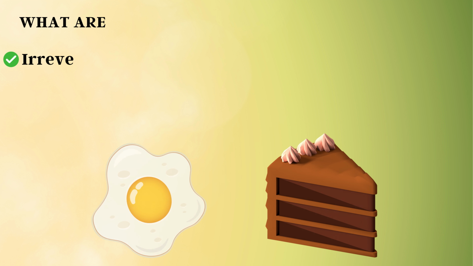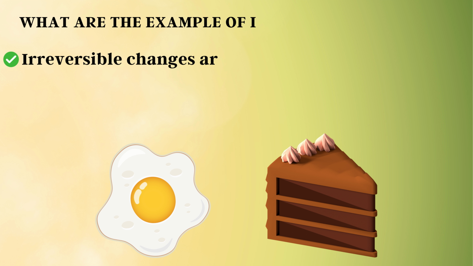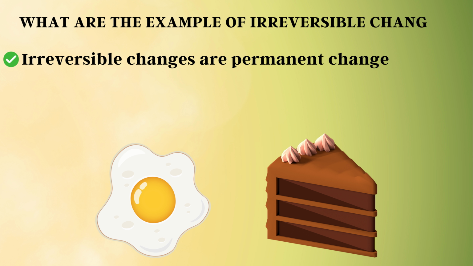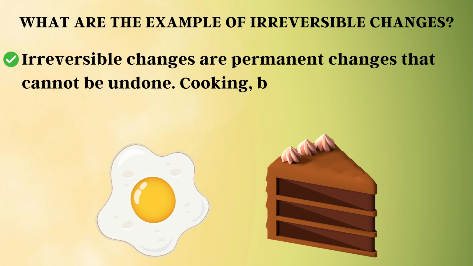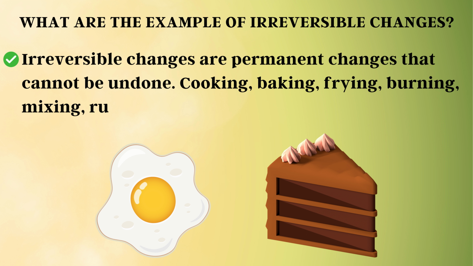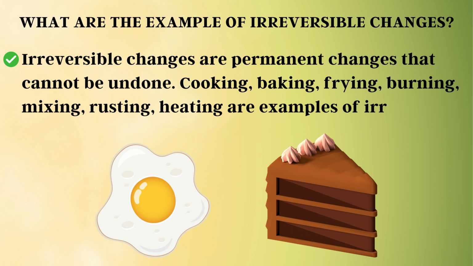Now we'll talk about what are the examples of irreversible changes. Irreversible changes are permanent changes. It cannot return or it cannot be brought back. That cannot be undone. Cooking, baking, frying, burning, mixing, rusting, heating are examples of irreversible changes.